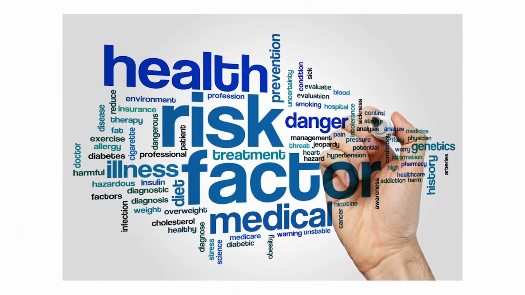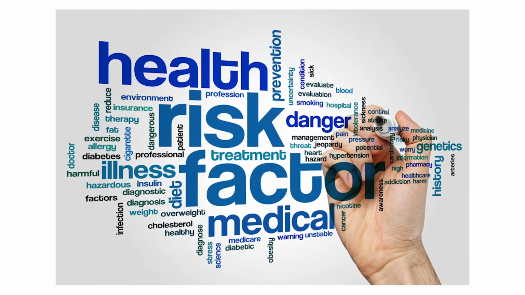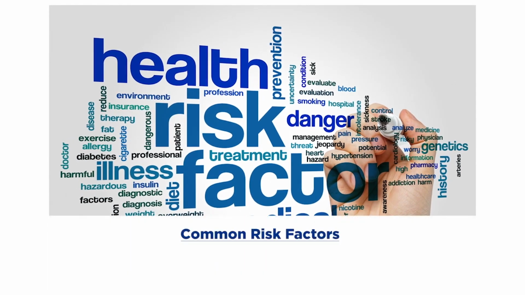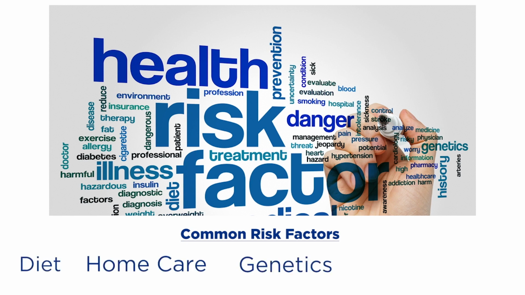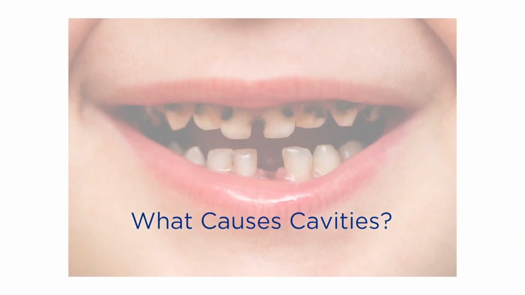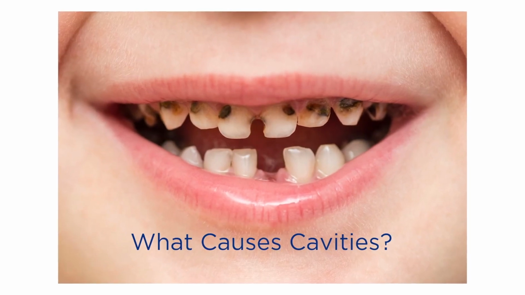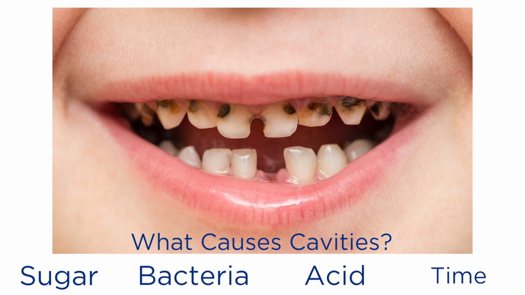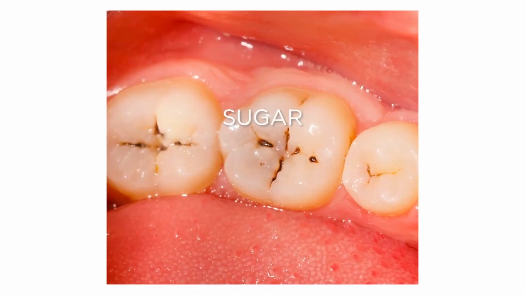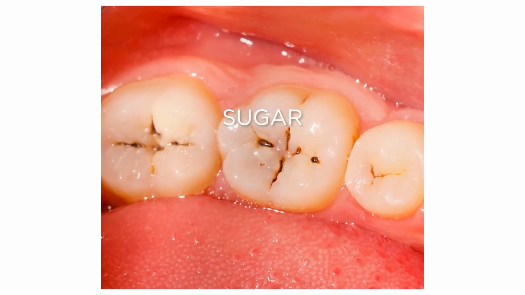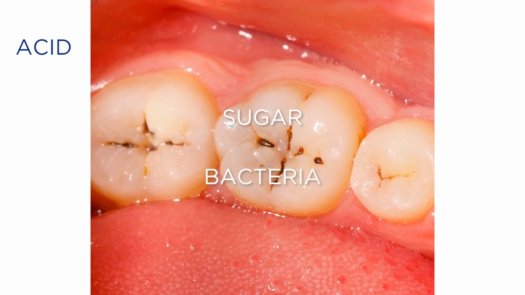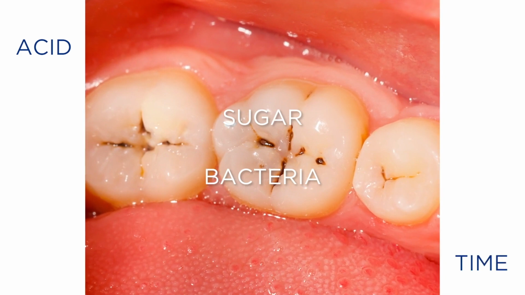People with intellectual and developmental disabilities have an increased risk of dental diseases compared to the average population. Common risk factors that predispose the IDD population to dental cavities and gum disease are diet, home care, genetics, and social habits. There are 4 necessary factors that affect oral health and lead to cavities. These are sugar, bacteria, acid, and time. Sugar, for example, doesn't directly cause cavities, but rather provides food for bacteria, which then creates acid. If this acid sits against tooth structure for prolonged periods of time, cavities will develop.